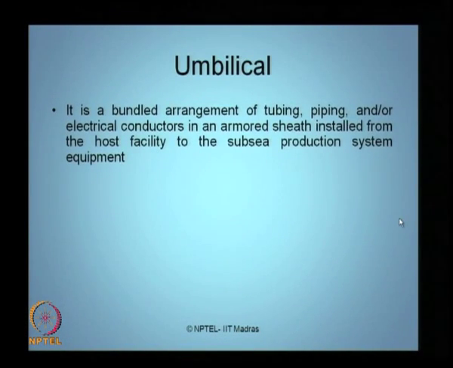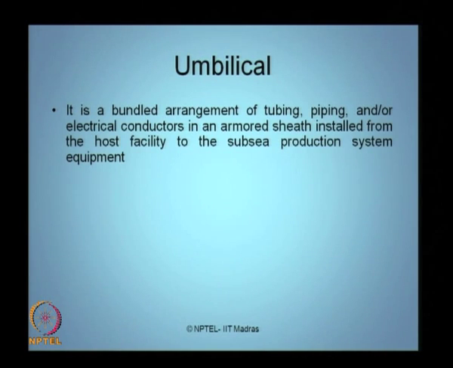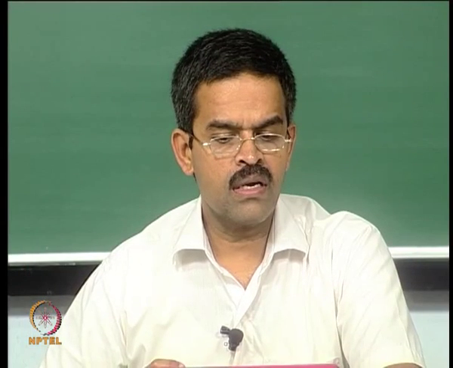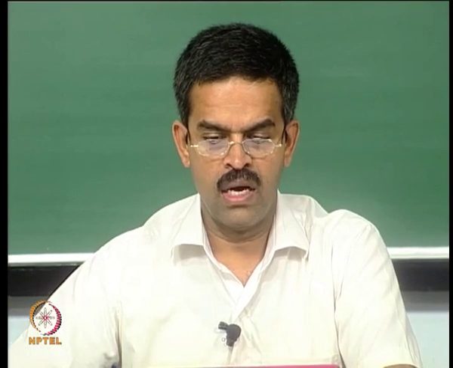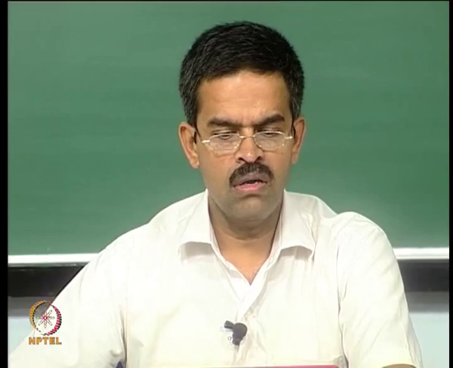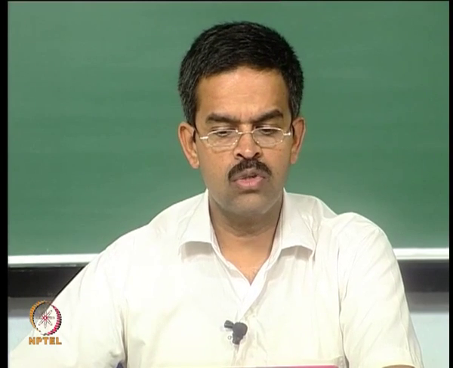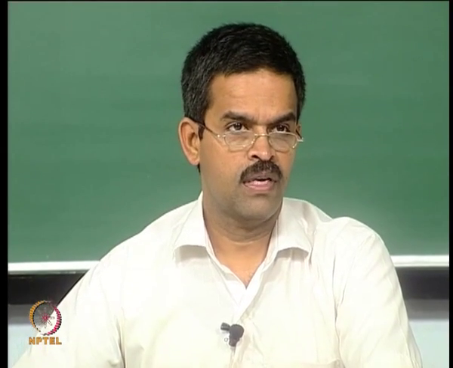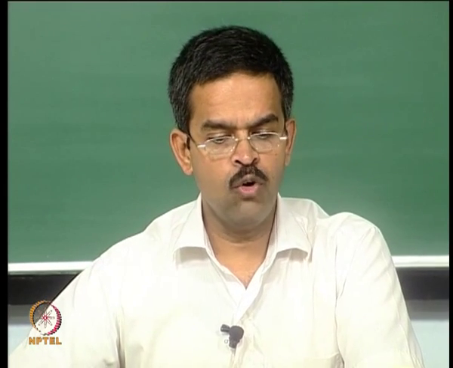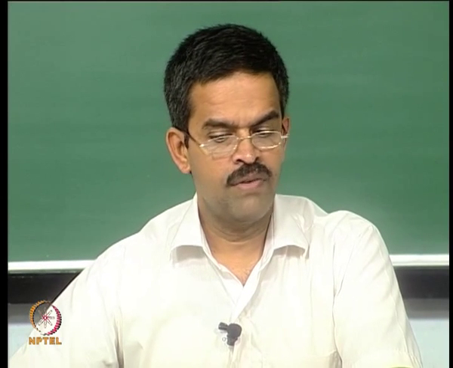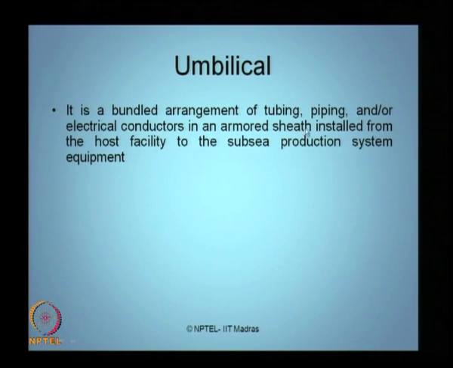Let us talk about another component, which is the umbilical. It is a bundled arrangement of tubing, piping, and electrical conductors in an armored sheath. Armored means protected. It is installed from the host facility to the subsea production system equipment. You may wonder why an umbilical should be well protected.